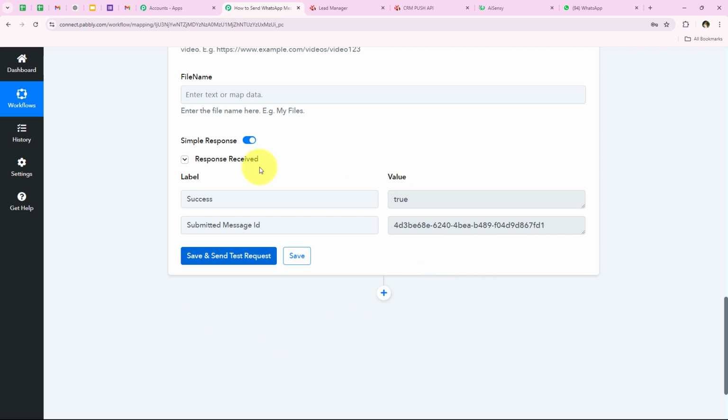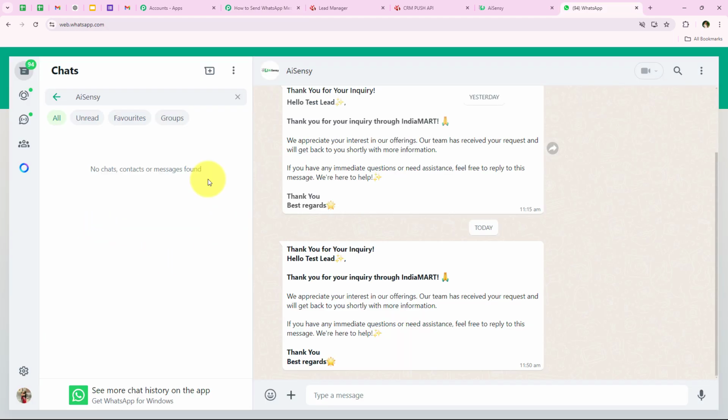So now what I'm going to do is open my WhatsApp and check if we have sent the WhatsApp message or not. And yes, you can see that we have successfully received a new WhatsApp message which says, thank you for your inquiry. Hello test lead. Thank you for your inquiry through IndiaMART.